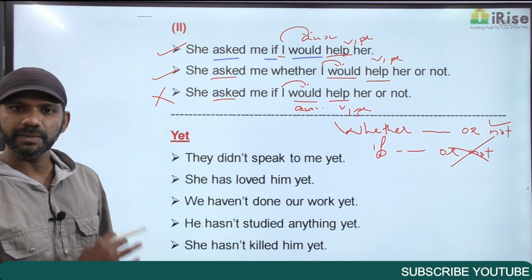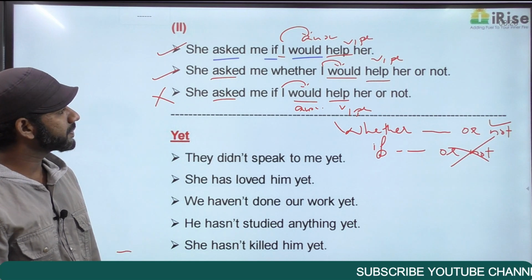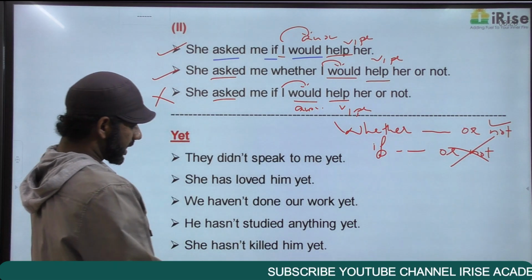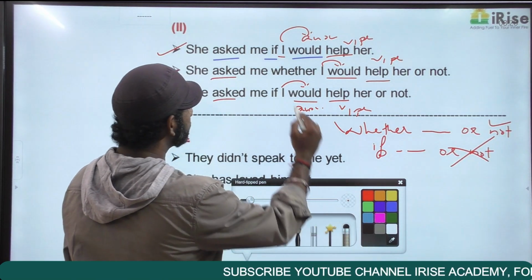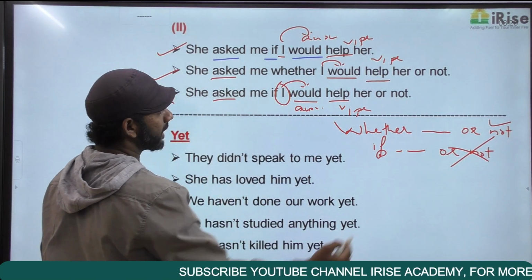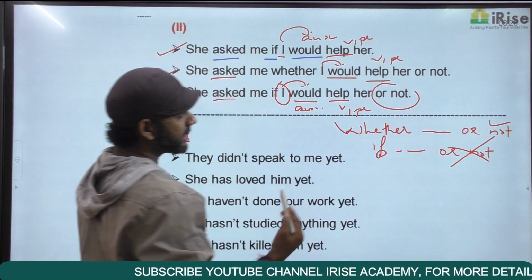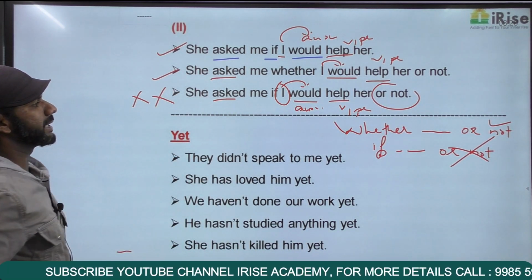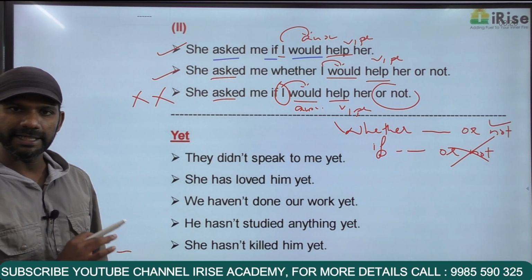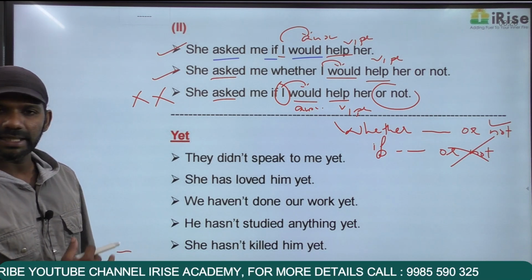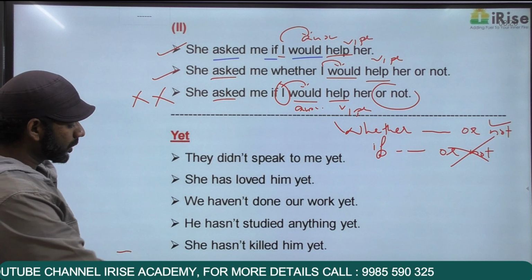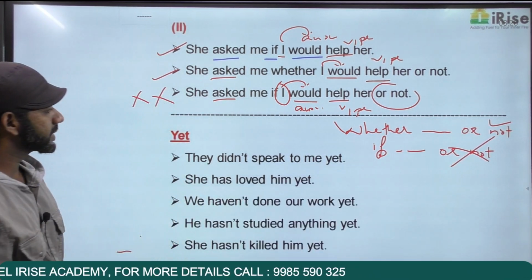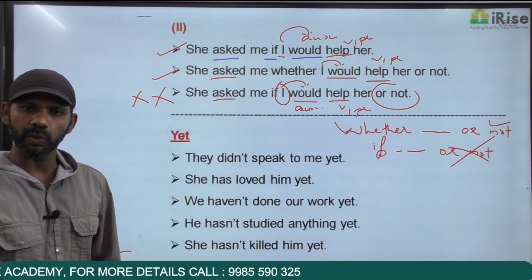Now come to the last statement once again. She asked me if I would help her or not. In this statement, if is followed by or not. I said if cannot be followed by or not. So this statement is grammatically wrong. Getting it? Come to the next one. The next rule is regarding the usage yet. Now the usage yet has a rule of its own.